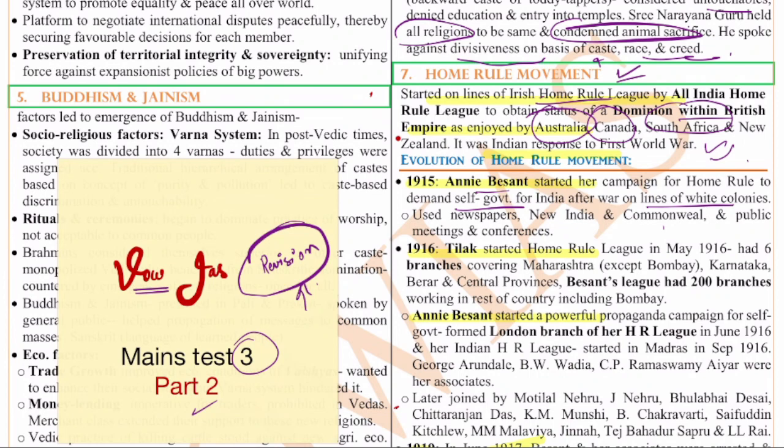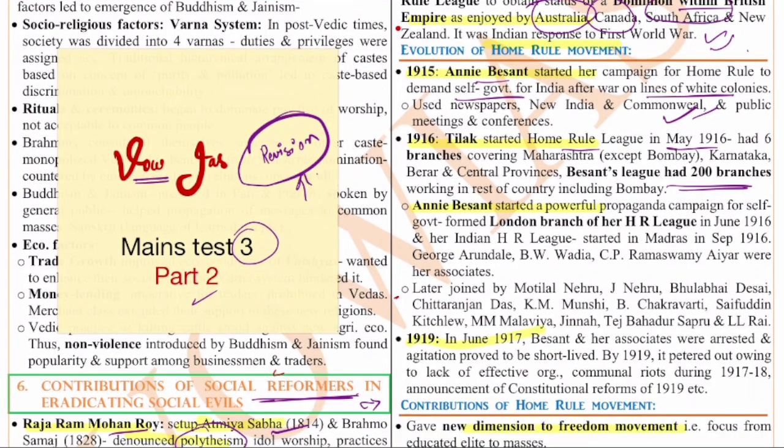So the Home Rule League was started by Annie Besant. In May 1916, Tilak started his Home Rule League, with various branches in the Maharashtra region, the Karnataka region, and the Berar central provinces. Annie Besant's league had 200 branches working in the rest of the country, including Bombay. Annie Besant started a powerful propaganda campaign for self-government and formed a London branch of her Home Rule League in June 1916.